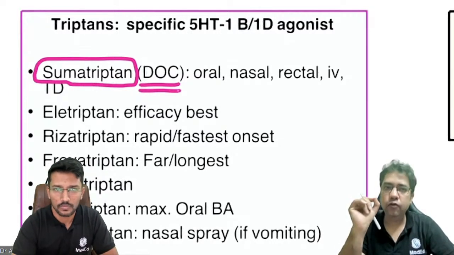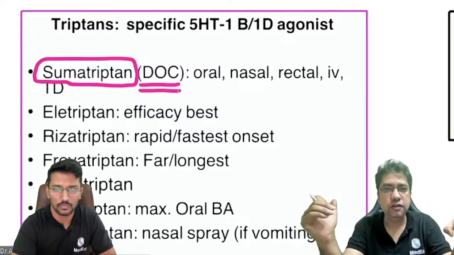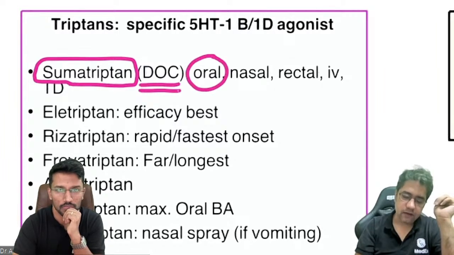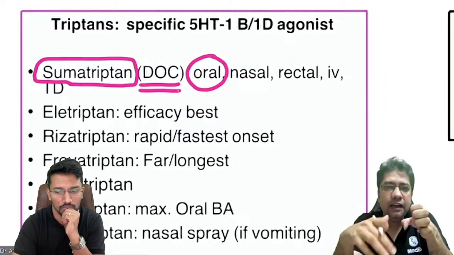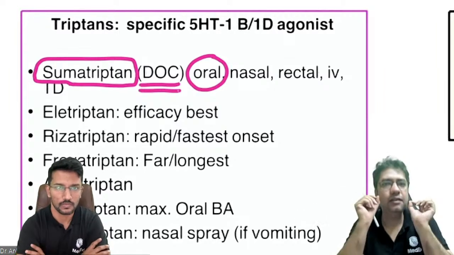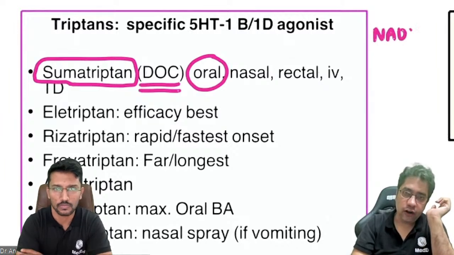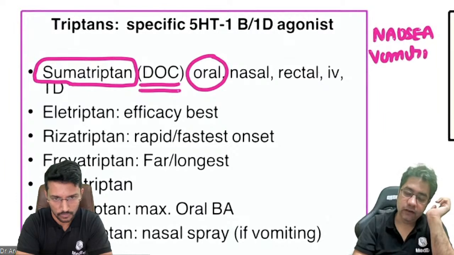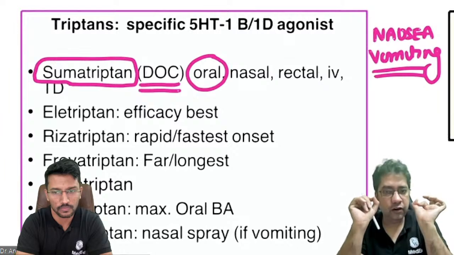Now, another good thing about sumatriptan is that it has multiple routes by which we can give it. Remember, we can give orally. If we can give a drug orally, sir, why is there a need for another route? There is a reason behind it. Remember, in migraine, during aura, the patient may have nausea and vomiting. Nausea and vomiting is one of the features of aura.